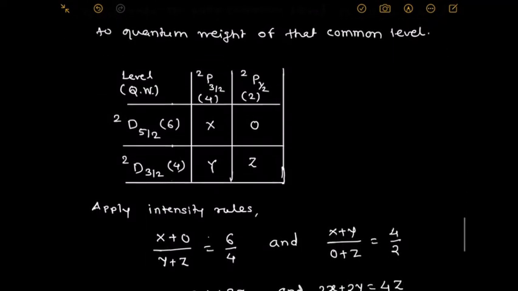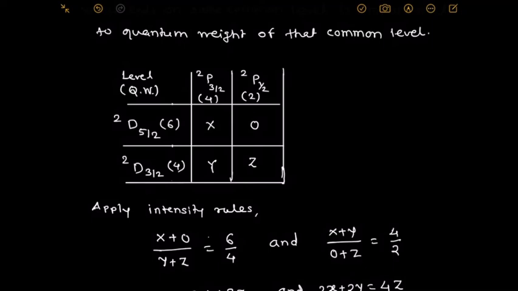Hence, we apply the intensity rule and write. The sum of intensities of all lines which are coming from a common level, that is the initial level, is directly proportional to the quantum weight of that level. Which is the common level? Doublet D 5/2. Which lines are taken here? Doublet D 5/2 to doublet P 3/2 and doublet D 5/2 to doublet P 1/2. Hence, X plus 0 is directly proportional to quantum weight 6, divided by